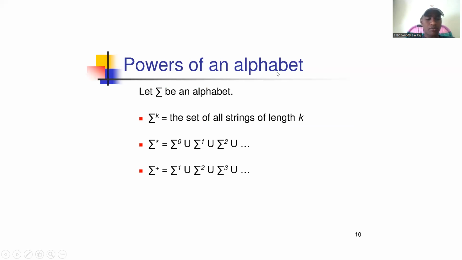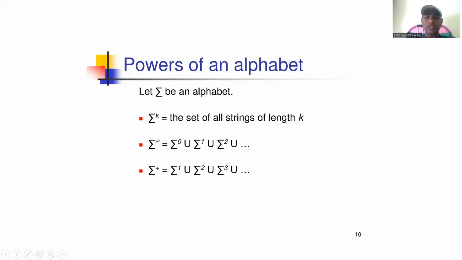Power of an alphabet. What is the power of an alphabet? The alphabet is denoted by sigma, and the power of the alphabet is denoted by sigma to the power k, the set of all strings of length k.